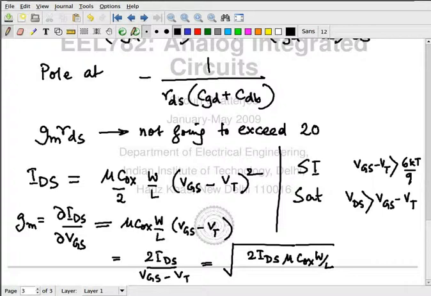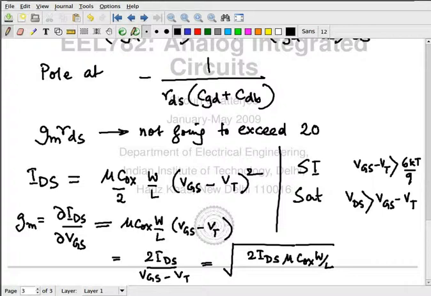Alright, so what does this tell you? If I want to make GM small, I don't want GM of 1 millisiemens. I want GM of 1 microsiemens. Let's say I want to make GM 100 times smaller. Then what should be the IDS? 10 times? Is it just 10 times?